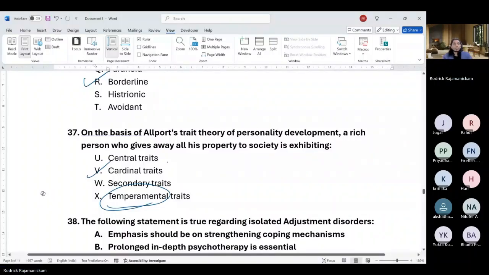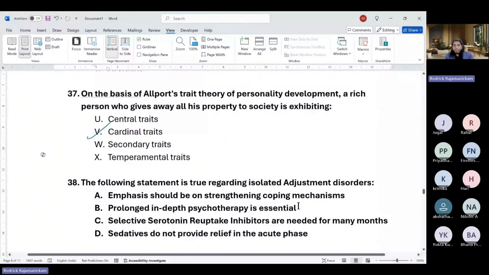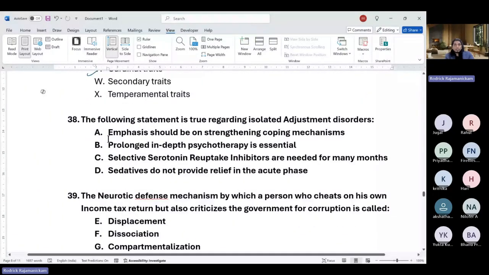Okay. So two more questions and we'll take a break. Emphasis should be on, okay, so what am I reading? The following statement is true regarding isolated adjustment disorder. I'll tell you about adjustment disorder. It's there in ICD-10 also, 11 also.